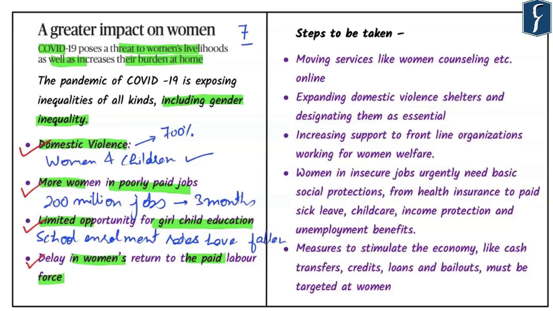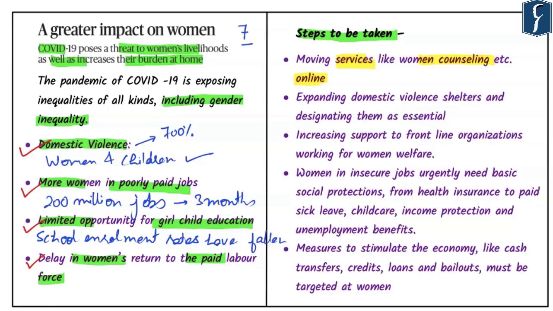Now in this sense, it is important for us to know what kind of steps are required to tackle the situation. Now we are aware of the fact that some of the major problems that women have faced are all about domestic violence and loss of paid jobs. In this context, it is important for us to maintain that services like women counseling, etc. should be made online. We know that we are in a state of lockdown and it is difficult to maintain the quality of services, even to reach out to the people. And hence an online system of providing service is one sure shot mechanism